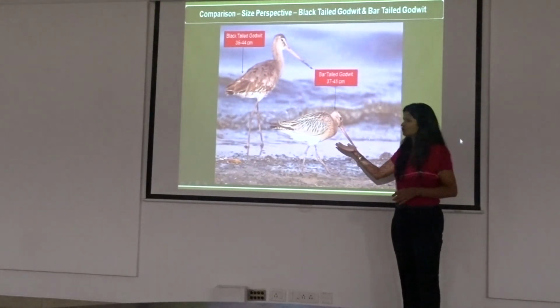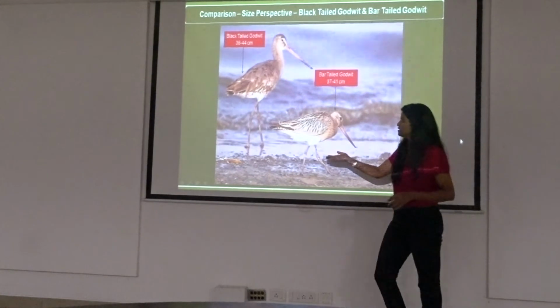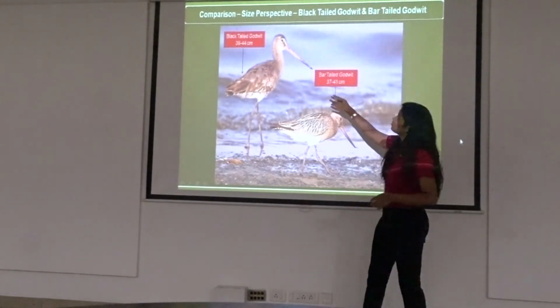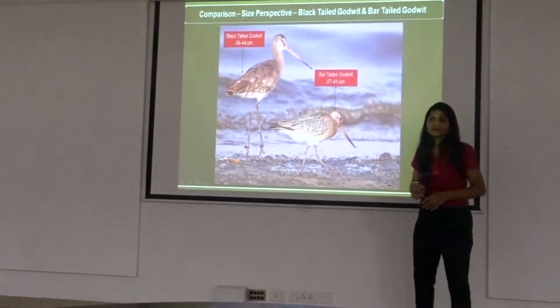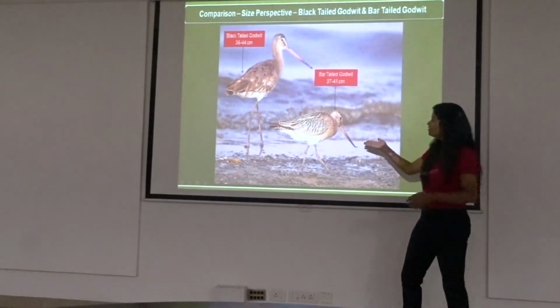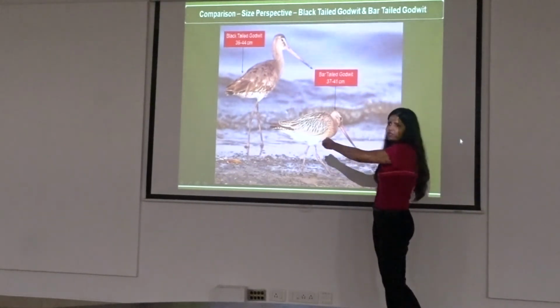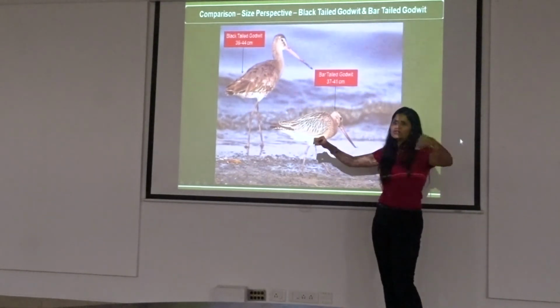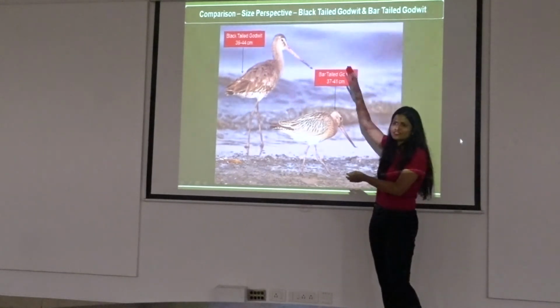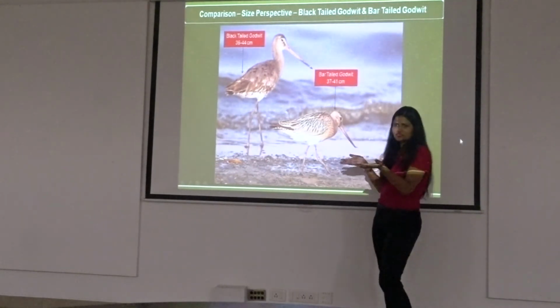Actually, the bar-tailed godwit is looking on the ground, literally. Whereas the size is 36 to 44, 37 to 41. It's similar. But why? Because the size of the bird is from the tip of the bill to the tail, not upwards. That's why the sizes are similar.